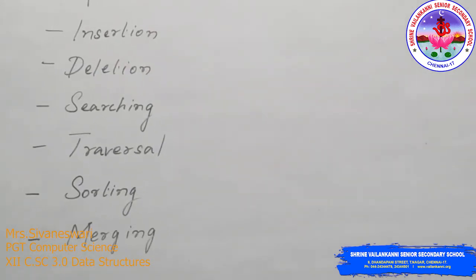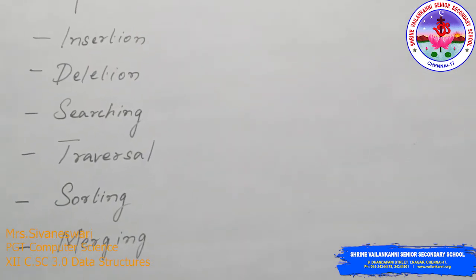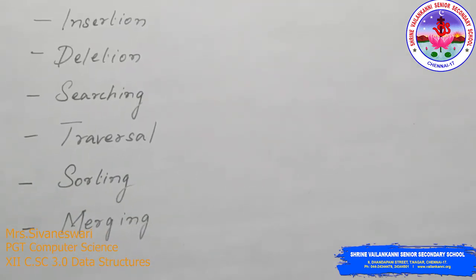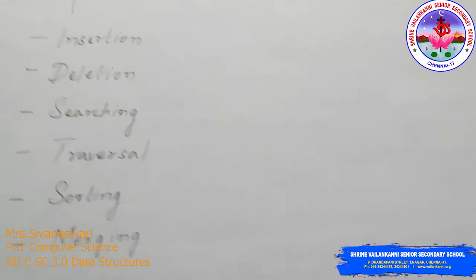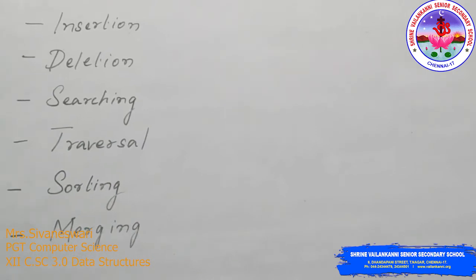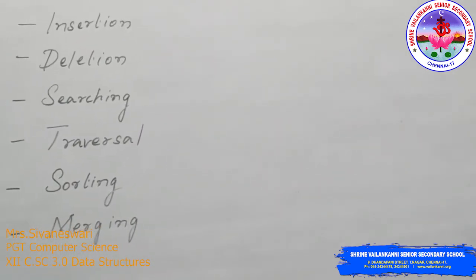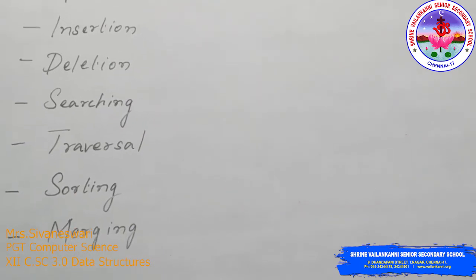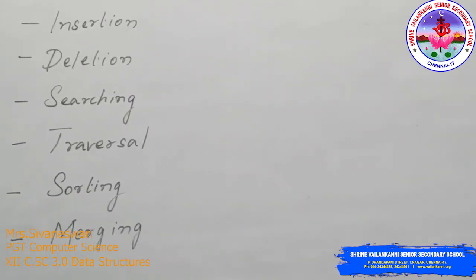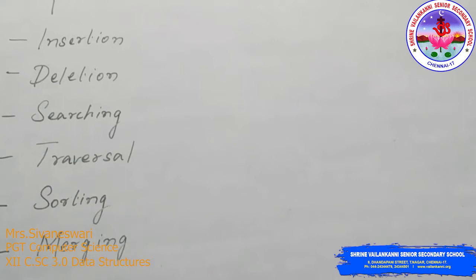Next is deletion. If after some process any data is to be deleted, the removal of data happens with the deletion process. Searching: we search for a particular data. We get a data as input and we search for it inside the data structure.